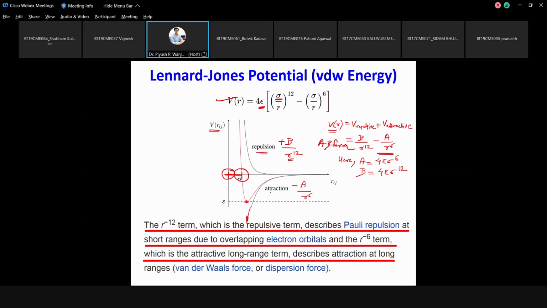This particular part you can stretch down to where Rm equates, and at this point they are asking for the purely attractive part. I said the Lennard-Jones potential has both attractive and repulsive parts. So if they have asked for the attractive part, you should consider the formula minus A by r power 6, at a distance Rm. So this term becomes minus A divided by Rm power 6.